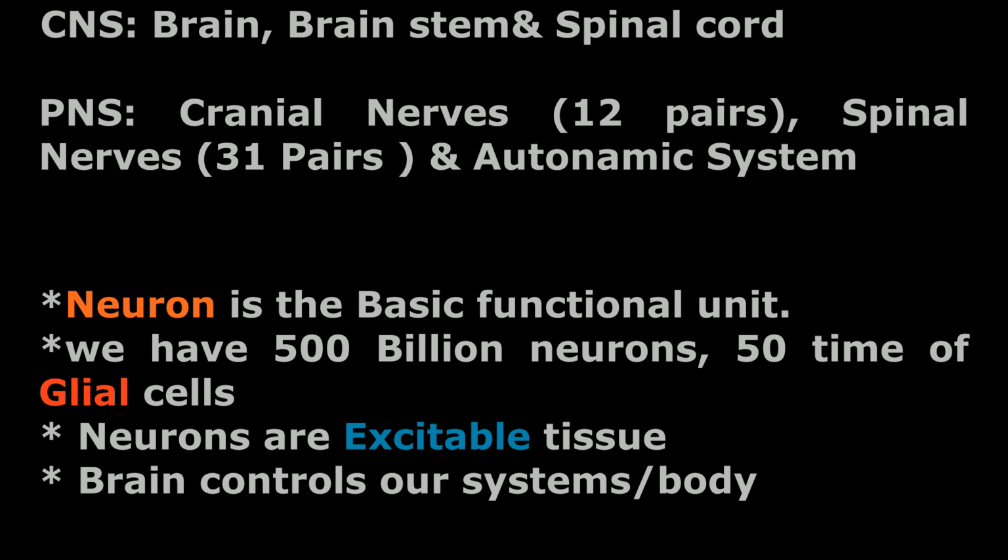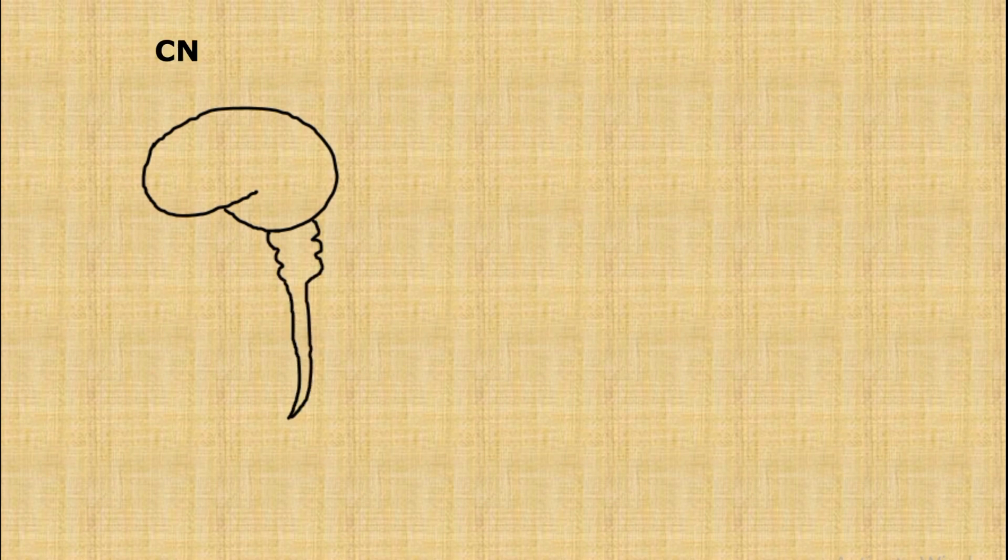We have more than 500 billion neurons in the central nervous system and peripheral nervous system, and 50 times as many glial cells. Excitability is the basic physiological phenomenon of the nervous system. The brainstem and spinal cord are part of the central nervous system.